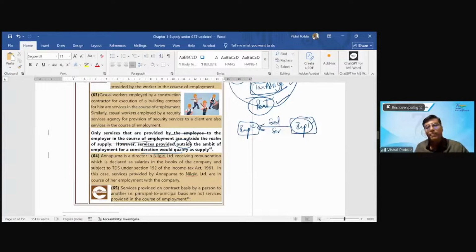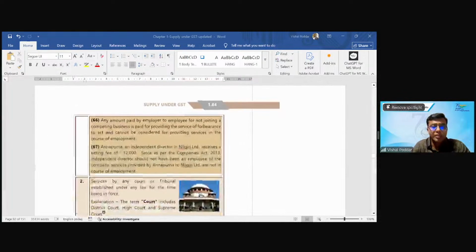But there comes an interesting aspect in this. What is this interesting aspect? Pay attention. Obviously, when you are saying it should be for a consideration, it is implied that other conditions of supply are satisfied. If you are not satisfying other conditions of supply, there is no question. Anyways, it will be outside GST. Right? Now, there is an interesting aspect. What is that interesting aspect?